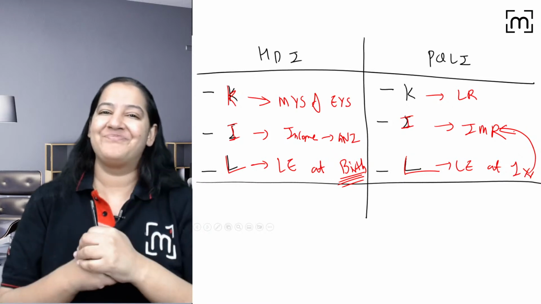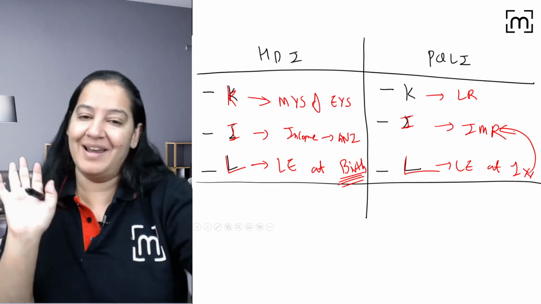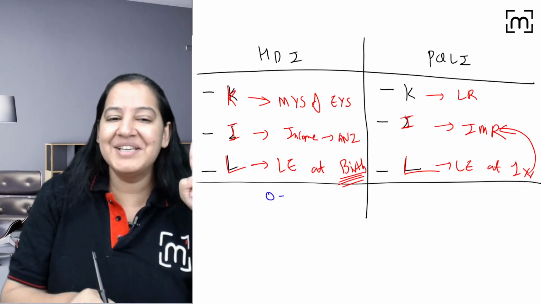Everyone give me a thumbs up. Everyone, you got it? So without any confusion you should learn it. What's the range of HDI? 0 to 1.